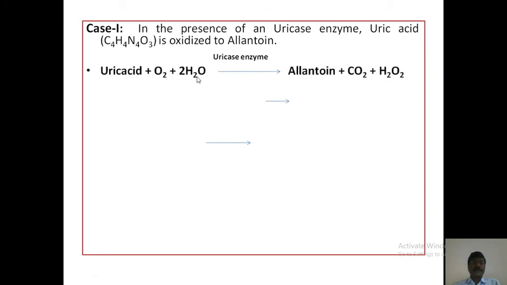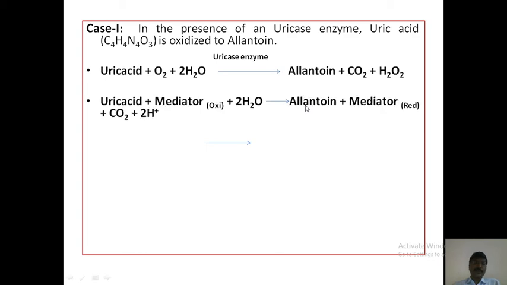Uric acid plus O2 plus 2H2O in the presence of uricase enzyme gives allantoin plus CO2 plus H2O2. Uric acid plus oxidized mediator plus 2H2O gives allantoin plus reduced mediator plus CO2 plus 2H+. Reduced mediator gives oxidized mediator plus 2 electrons. These chemical reactions occur in the presence of uricase enzyme. That is one of the cases.